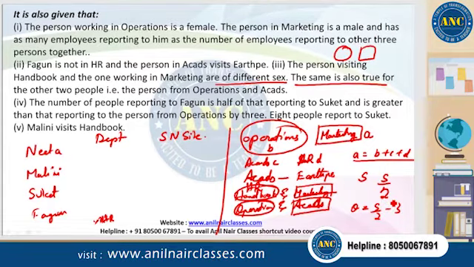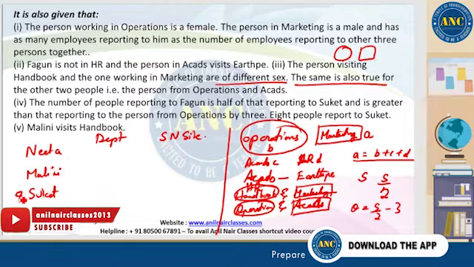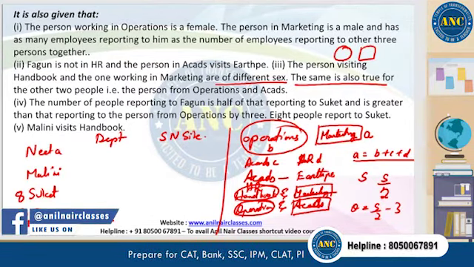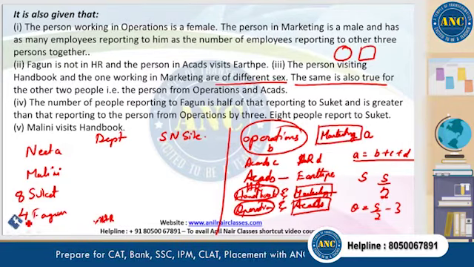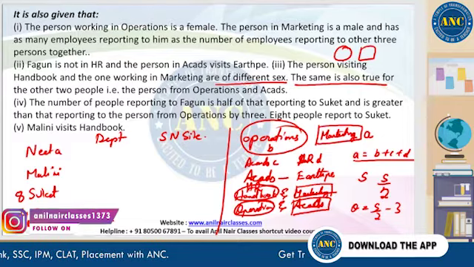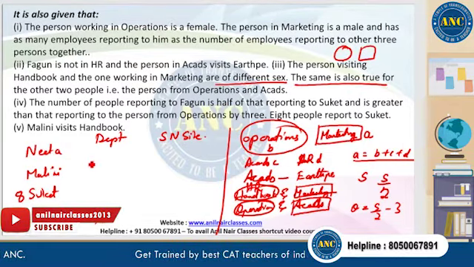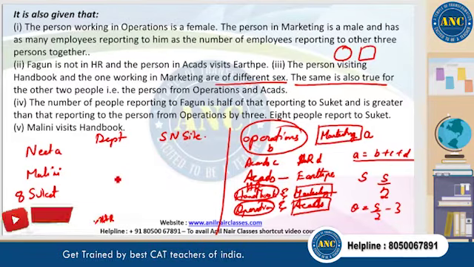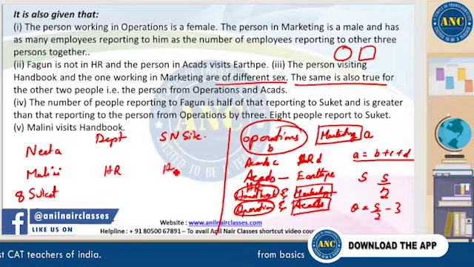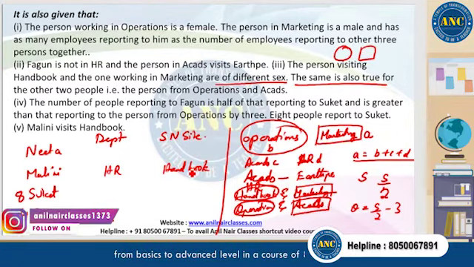8 people report to Suket, so that's fine. 8 people is a clear-cut number. That means Fagun should be 4. We don't know who is operations, but definitely not Suket and Fagun. That's pretty clear-cut data. And Malini visits the handbook, and we know the handbook must be HR. So department HR, right? And she's definitely visiting the website called handbook.